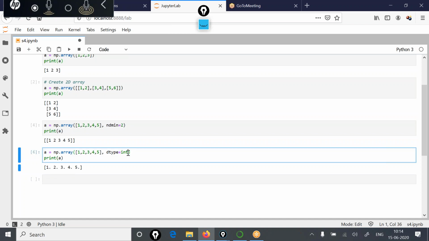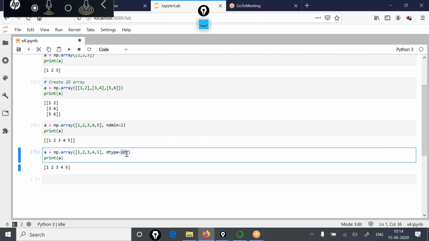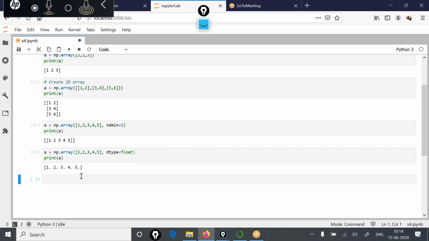So please see the difference. If it is integers, the system is simply displaying 1, 2, 3, 4, 5. But if it is float, the elements are being displayed as 1 dot, 2 dot, 3 dot. So this means that these are the float elements.